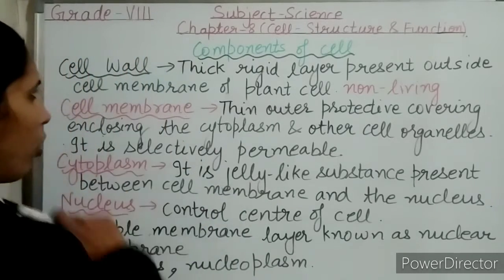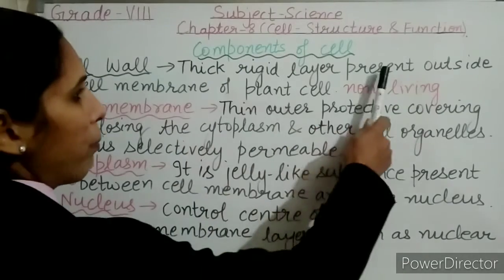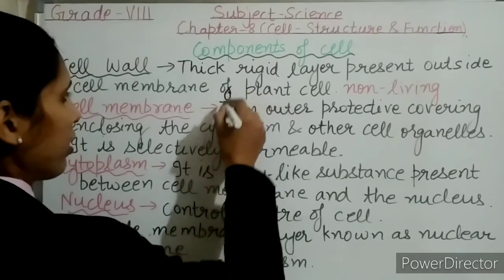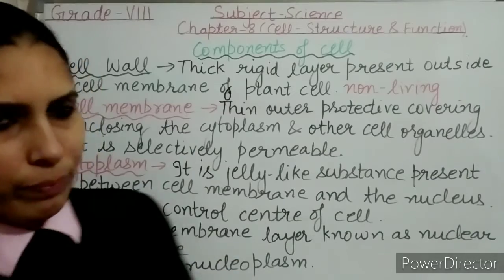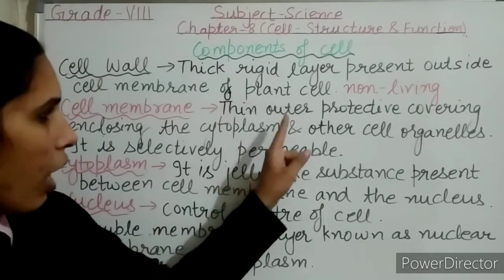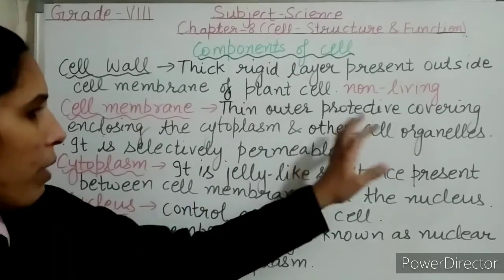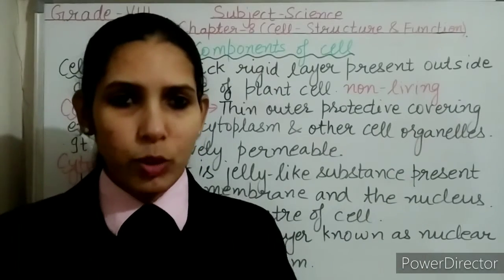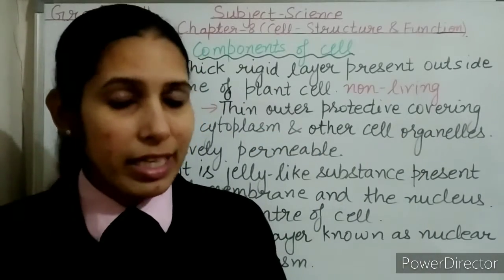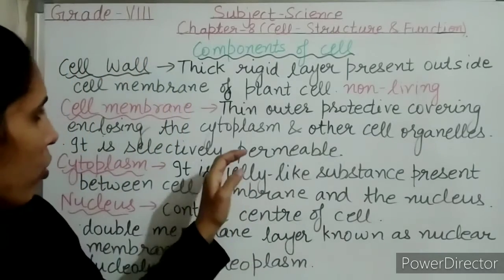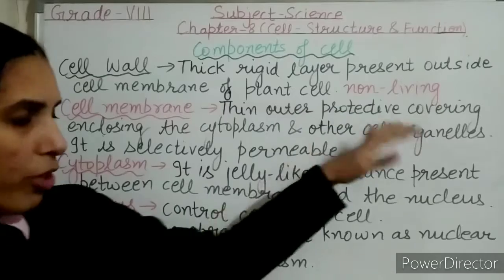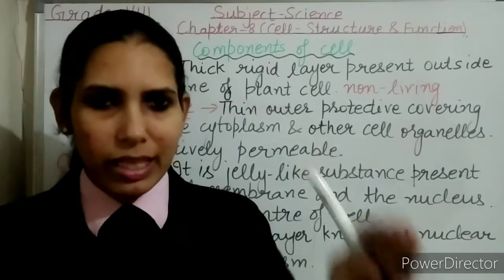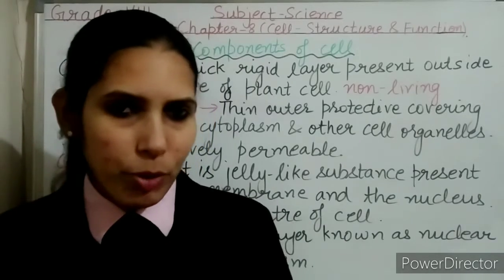So I am starting with cell wall. Cell wall is a thick rigid layer present outside cell membrane of plant cell. Now first we need to understand what is the cell membrane for understanding cell wall. The thin outer protective covering of the cell, enclosing the cytoplasm and the other cell organelles, is known as cell membrane. As I told, this is the outer covering, so it ensures the protection of the cell because it is the outer boundary, and it also provides the shape to the cell.